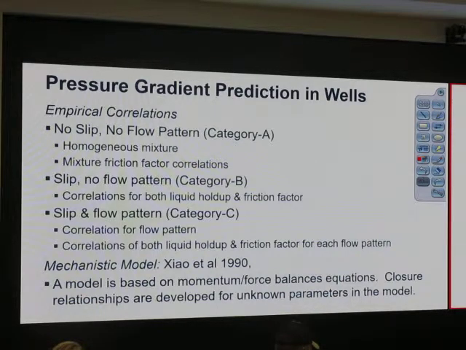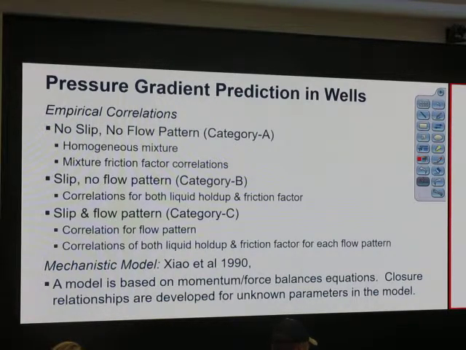Empirical model has a problem that if the model is validated against a certain data set, it is valid for that data set, and extrapolation is questionable. For mechanistic model, extrapolation is also not that reliable, but it's still better than extrapolation for empirical.